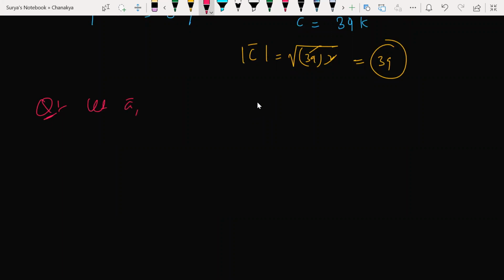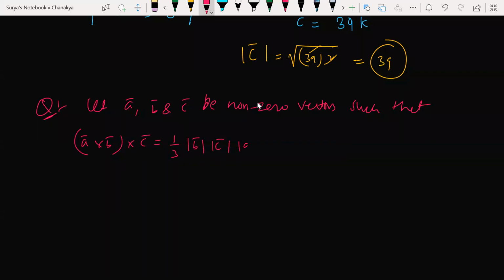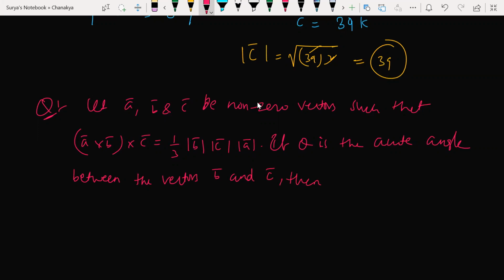Let A, B, C be non-zero vectors such that A cross B cross C is equal to 1 by 3 magnitude of B, magnitude of C, magnitude of A. So if theta is the acute angle between the vectors B and C, then sine theta is equal to what? Make it fast.